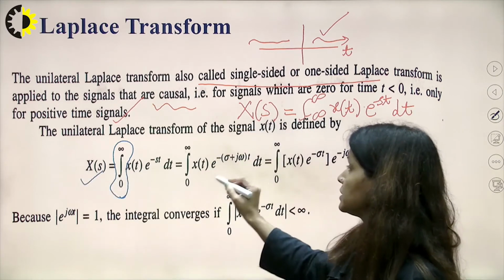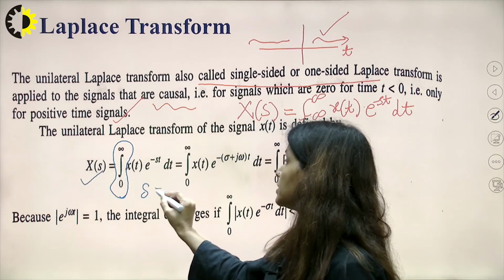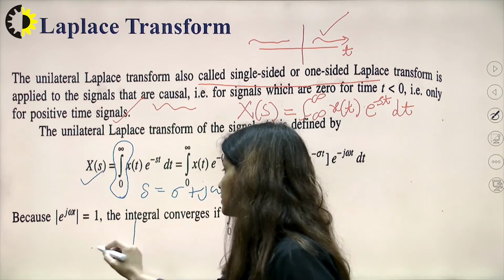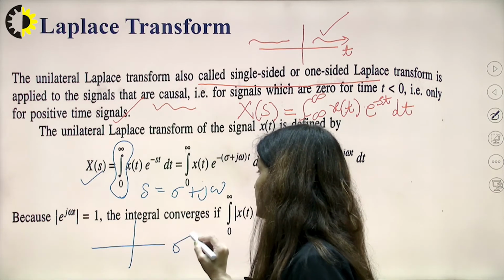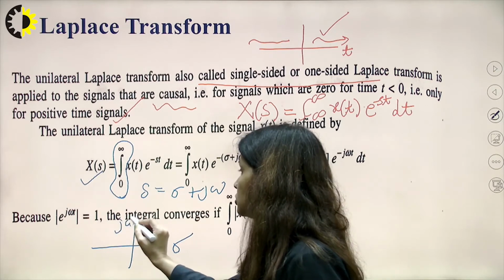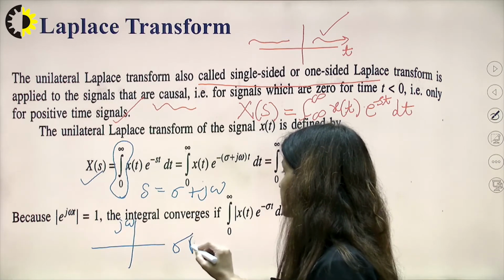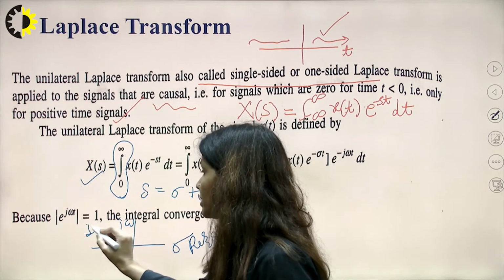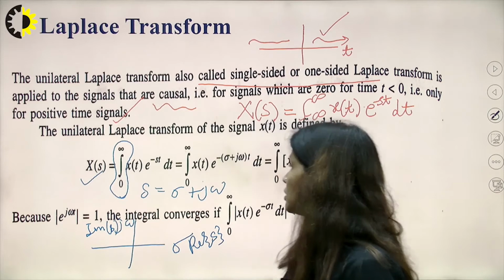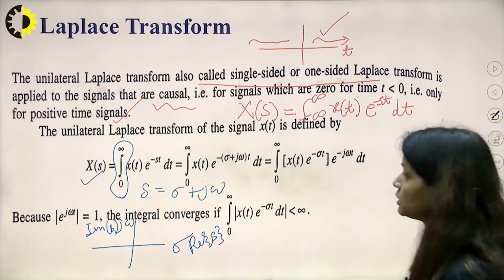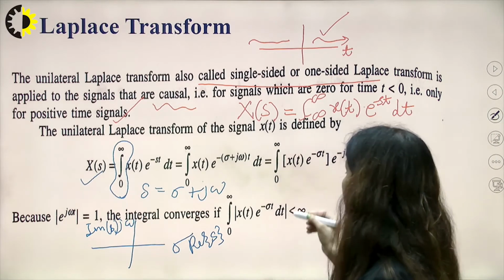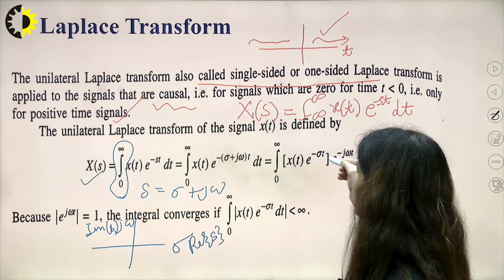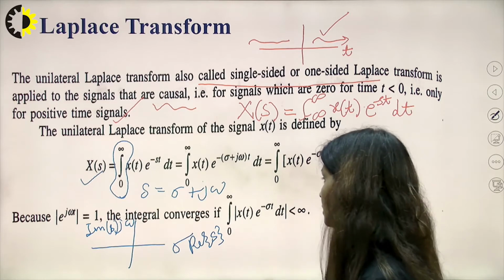Now what is s? s is nothing but sigma plus j omega, as we all know, and we already have this s-plane. Here it is the sigma axis and here it is the j omega axis. This sigma is known as the real part of s and this j omega is known as the imaginary part of s. So we can write s equal to sigma plus j omega, and the function becomes the integral from 0 to infinity of x(t) e raised to the power minus sigma t times e raised to the power minus j omega t.